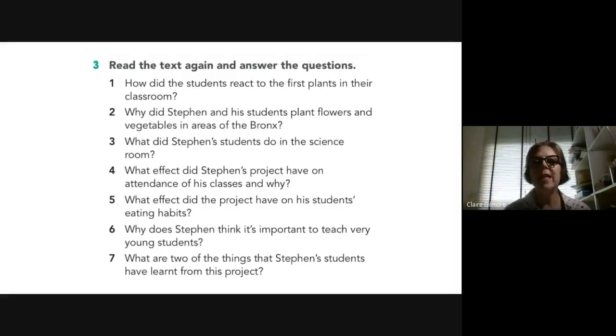And slide 3 now is reading comprehension questions. So what I would like you to do for this is read the 7 questions, then read the text again and look for the answers to those questions. Then come back to the questions, read them again and try and answer them. Now I'd like you to write down your answers on the page. So I would like you to do them in nice, neat handwriting because I will be asking you to upload your page into Google Classroom. Okay, so pause the tape now and do that exercise.